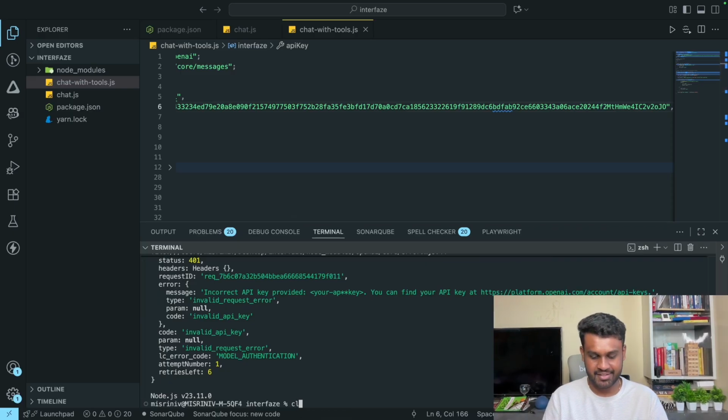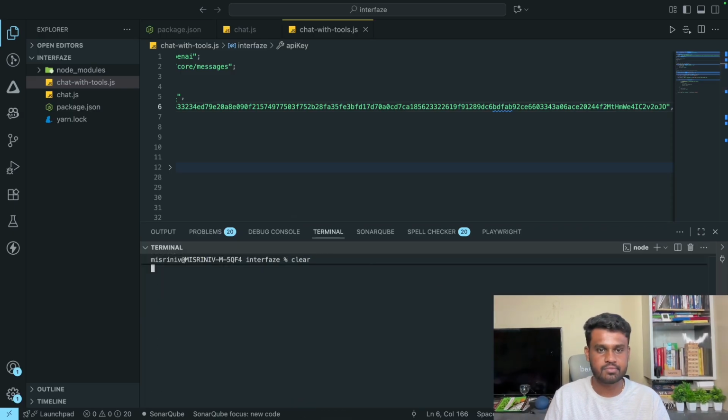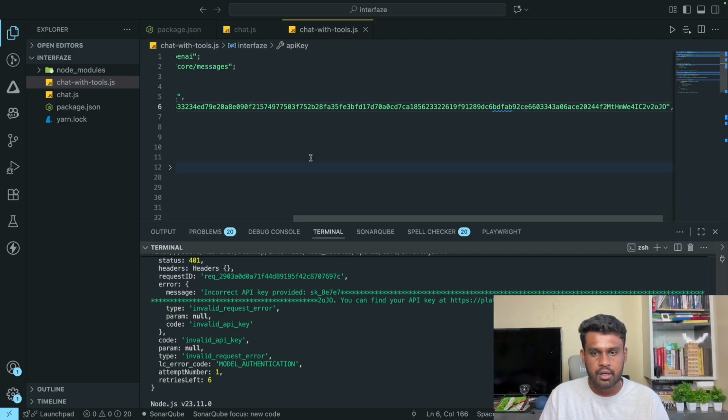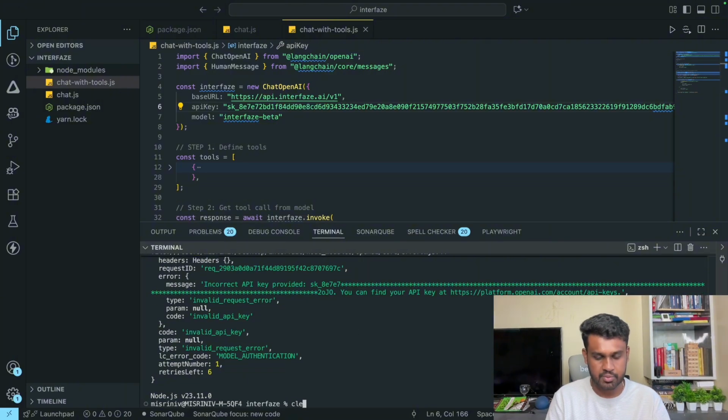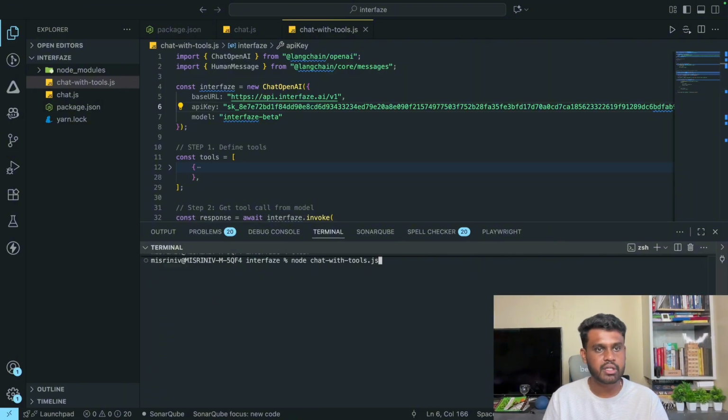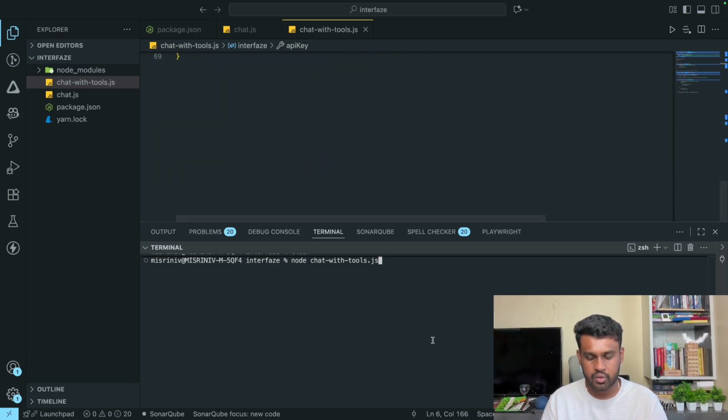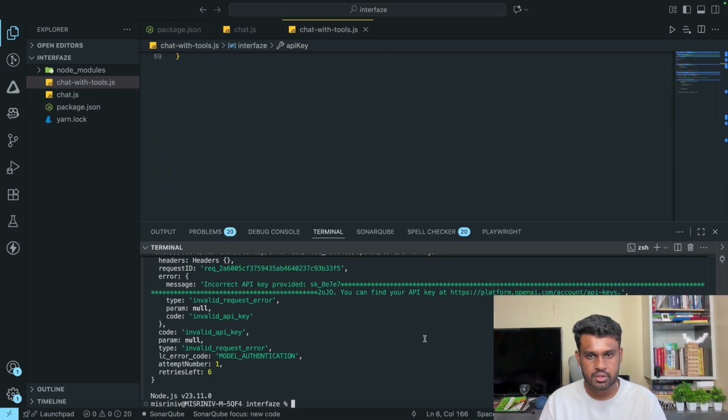Great. Let me clear this. I'm calling the same file, so let me say node chat with tools.js. Are there any errors? There are no errors. And let me just call this.